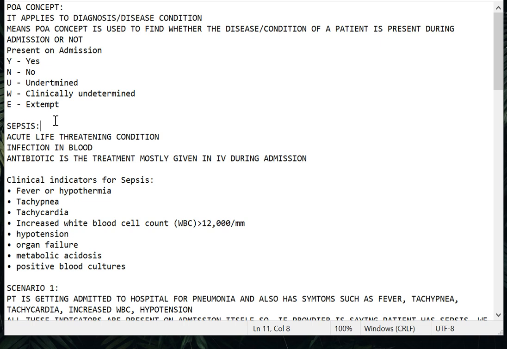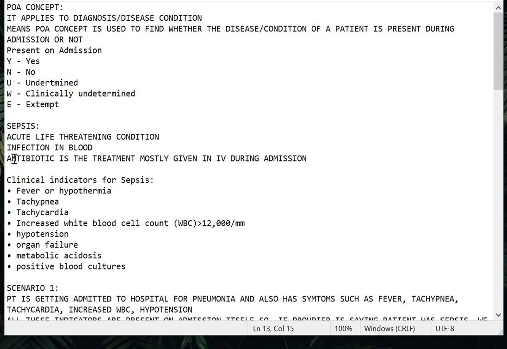For example, if the patient has bacteria in the blood and this bacteria emits toxins, which in turn affect all of the patient's organs and cause failure, then the condition will get very bad. So this is what we call sepsis. It is a systemic condition and an acute, life-threatening condition. As I already told you, it is an infection in the blood.